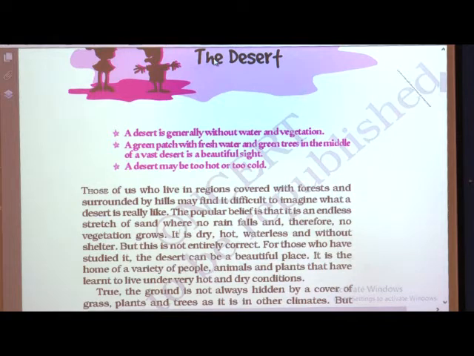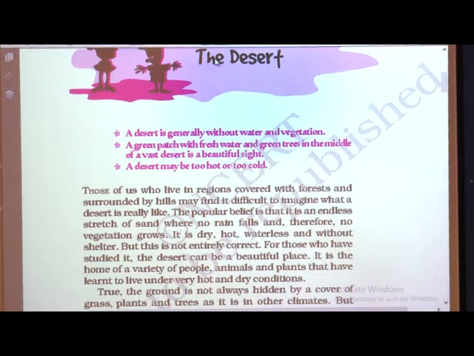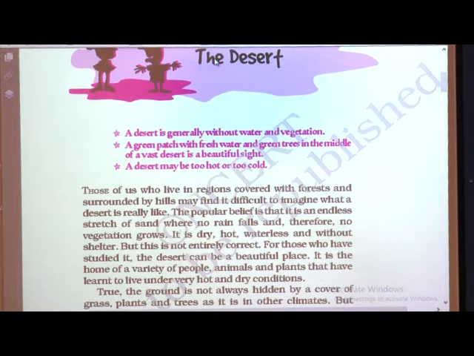Those of us who live in regions covered with forests and surrounded by hills may find it difficult to imagine what a desert is really like. The popular belief is that it is an endless stretch of sand where no rain falls and therefore no vegetation grows. It is dry, hot, waterless and without shelter. But this is not entirely correct. For those who have studied it, the desert can be a beautiful place.